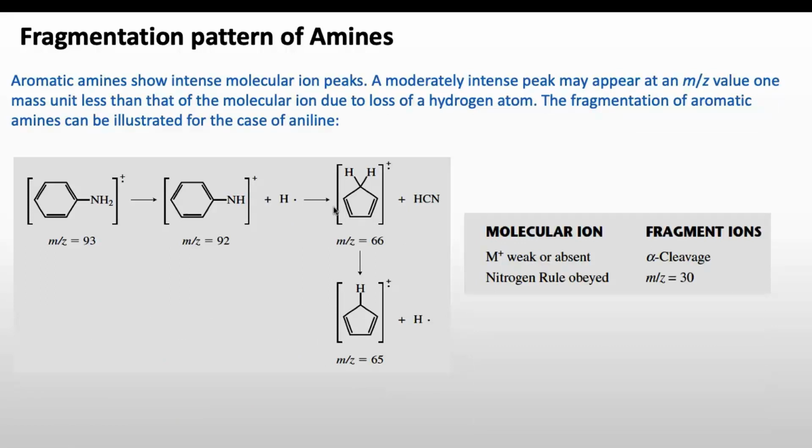Now, fragmentation patterns in aromatic amines show intense molecular ion peaks. A moderately intense peak may appear at an m/z value one mass unit less than that of the molecular ion, due to the loss of a hydrogen atom from the amine. This is the molecular ion. We see the peak at 93, which will be the most intense peak in the case of aromatic amines. It may also show a peak after losing 1 proton from the amine part, at 92, and it can further rearrange and show peaks at 66 and 65 by the formation of cyclopentadiene cations.